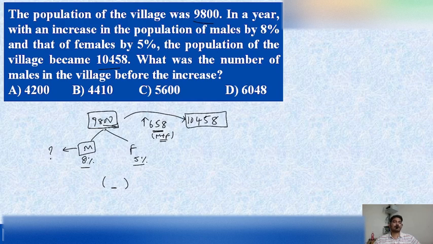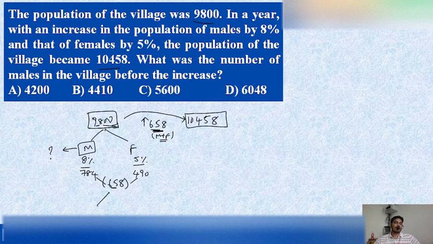So that's why we are trying to convert the 8 percentage into a value of 9,800. We need to find 8 percentage of 9,800. Here 1 percentage value is 98, and we need to find the 8 percentage value. So this 8 percentage value will be 784, and this 5% value will be 490 here, and we are having the increase after 1 year, that is 658.